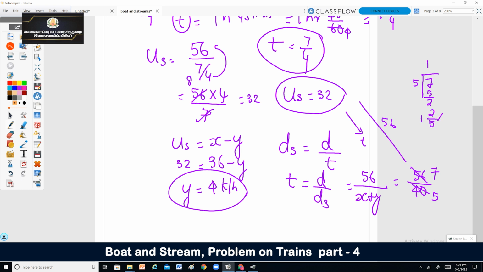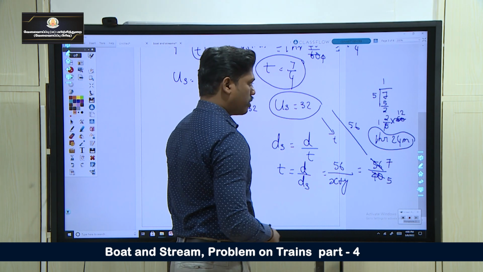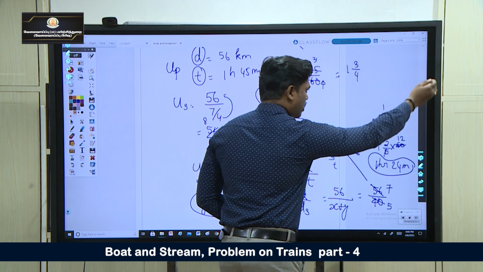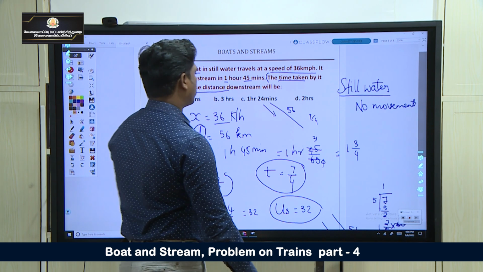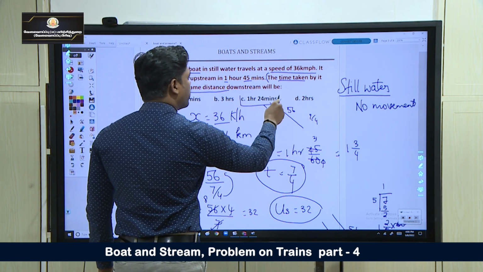So convert into minutes. 2 by 5 of 60 is 2 into 12, 24, which means 1 hour 24 minutes. So it will take 1 hour 24 minutes to go down. Now look at the answer, 1 hour 24 minutes. So the answer is option B.